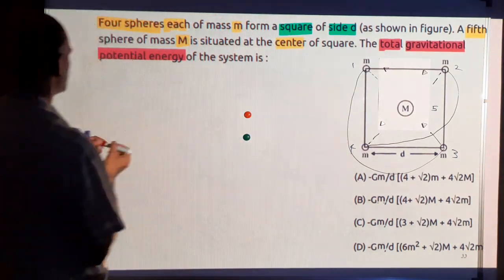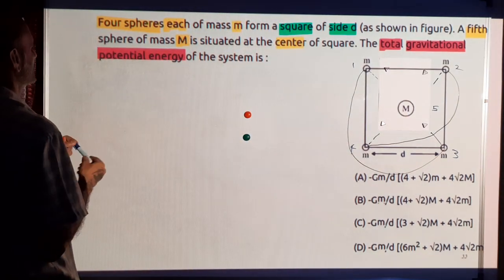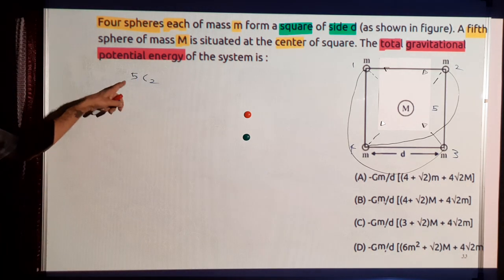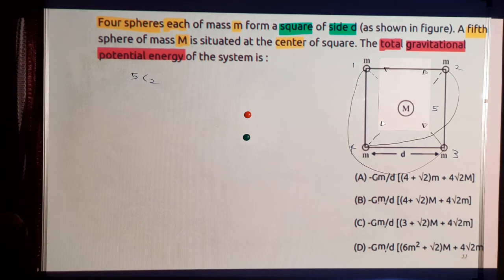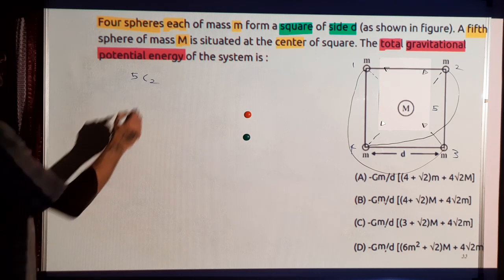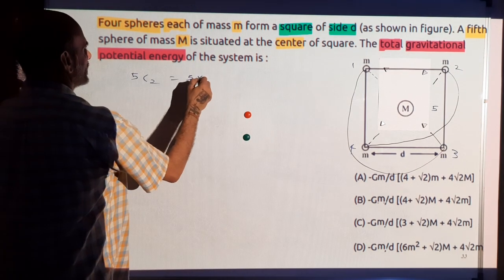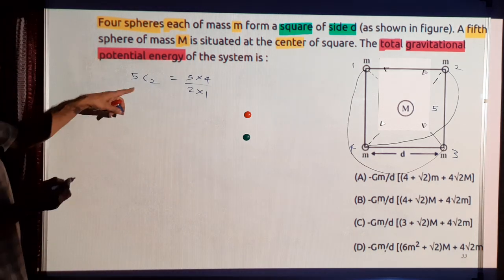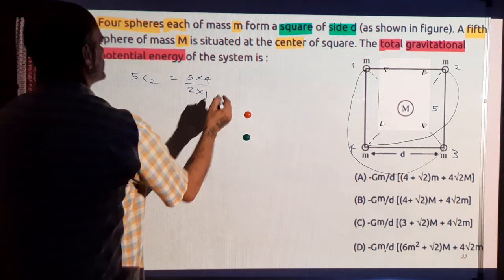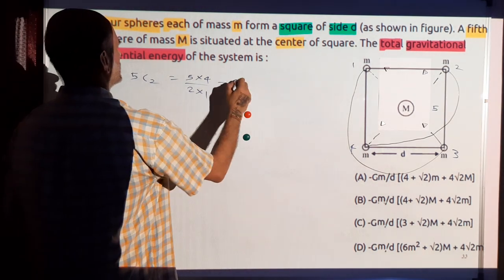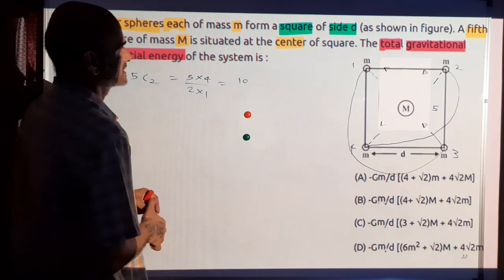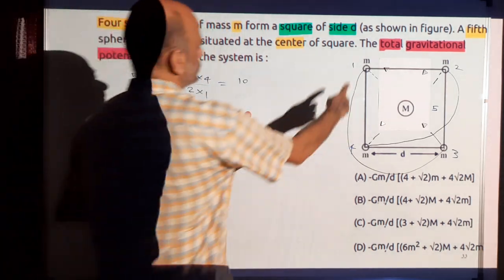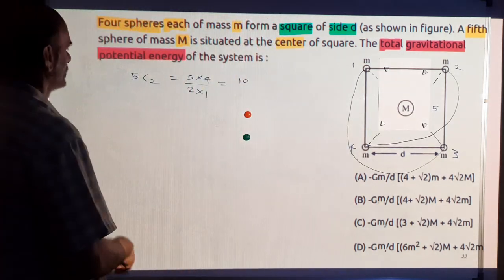So basically there are 5 masses. So the number of pairs which one can get is 5C2. You have to choose 2 out of the 5 to form a pair. So that will be 5 into 4 by 2 into 1. If you know mathematics, you can understand this notation. So this is 10. So there are 10 interactions. So 4 sides, 4 short diagonals, 8, and then 2 long diagonals, 10.